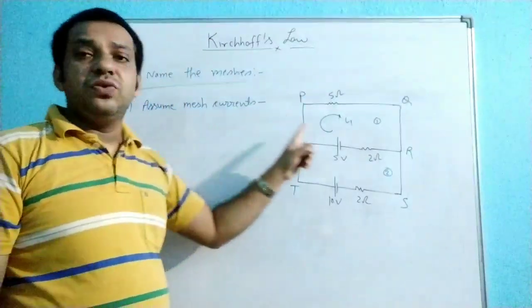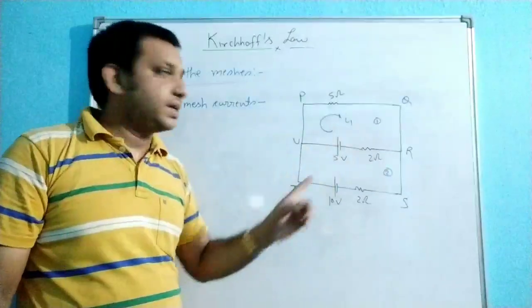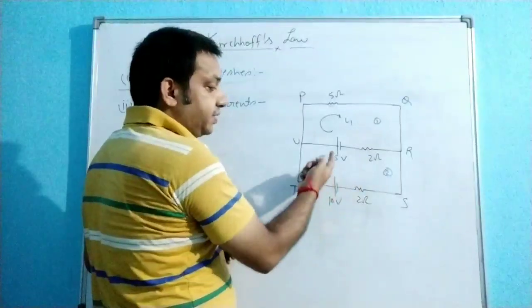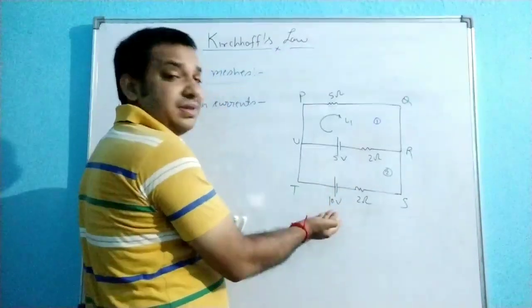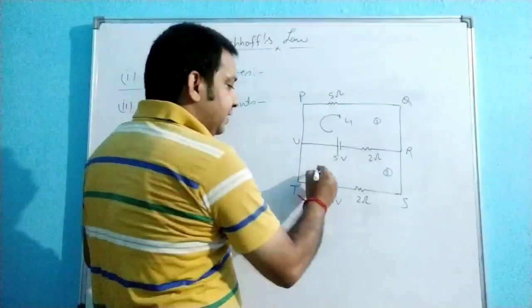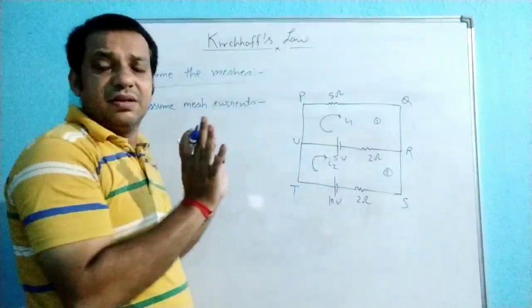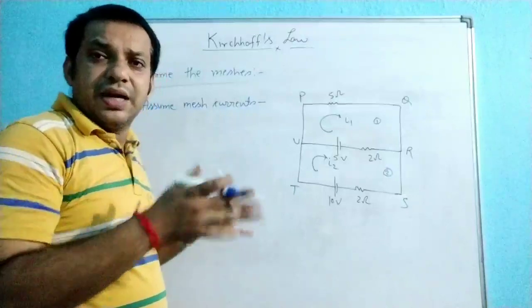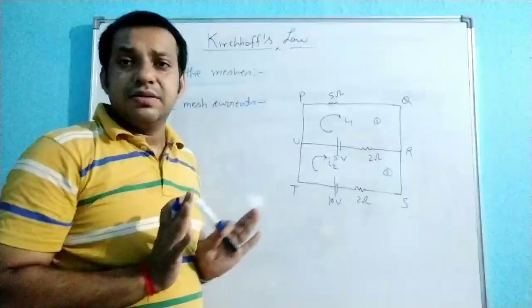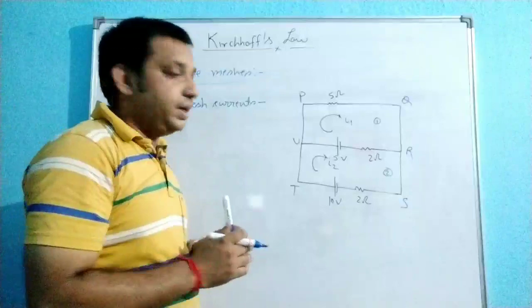The second step, assume the current direction. I am taking the direction like this one, clockwise, in mesh 1. In mesh 2, see here, this is the 5 volt, this was the 10 volt. So I am saying this is the higher potential difference, 10 volt. I am assuming the direction also in this direction, because 10 volt is a higher voltage. That is why I am considering. No other logic is there. I don't know whether it is the correct direction or the wrong direction. Mathematics will correct the answer. But I am predicting this is the direction of the current in mesh 2.